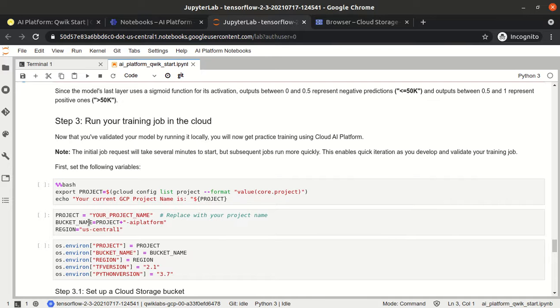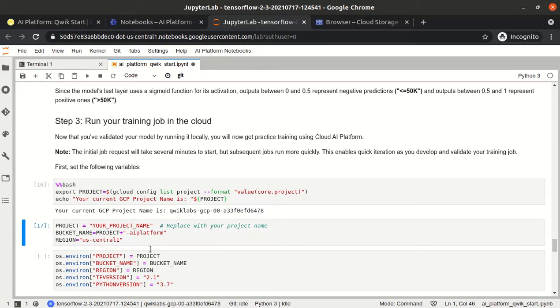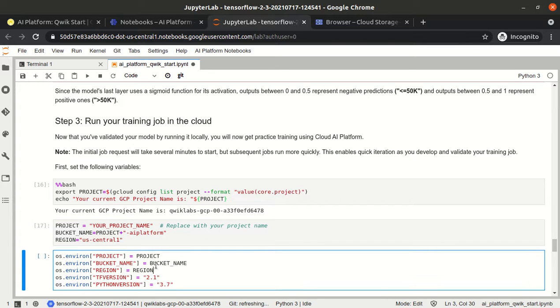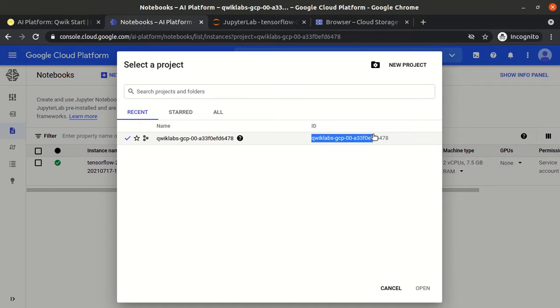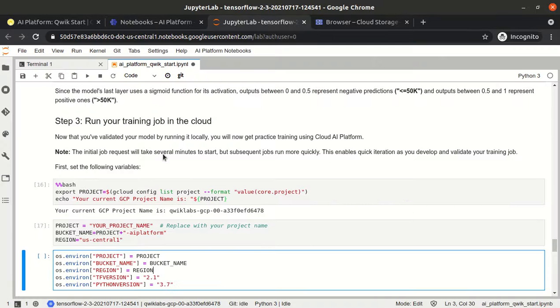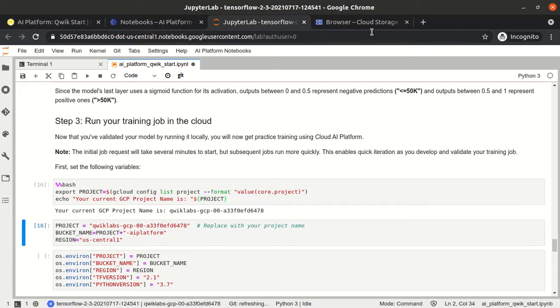So we are setting some variables. Let's execute that. So that is the project name. Here we need to change our project name. So what is our project name? So this is the project name. Copy. So the project name is updated.